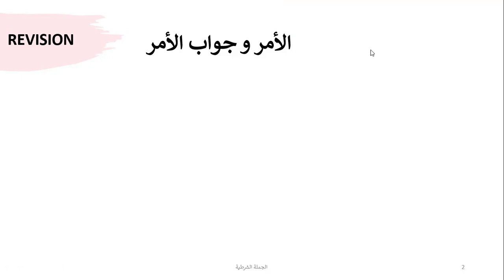Apart from this, you should be able to understand the concept of making a fail mudare majzoom and mansoob, and majzoom, which is light and lightest, in all sorts of fail mudare. So if you remember in al-amr wa jawabul amr, command and the reply of command, it's a two-part structure.